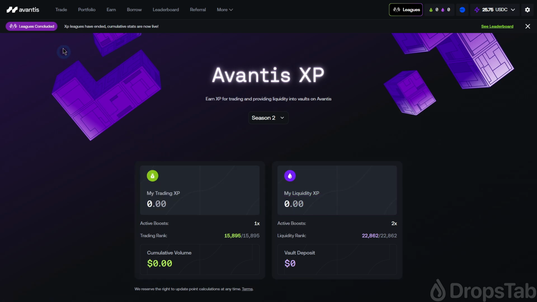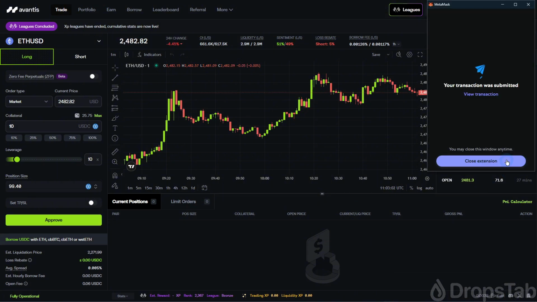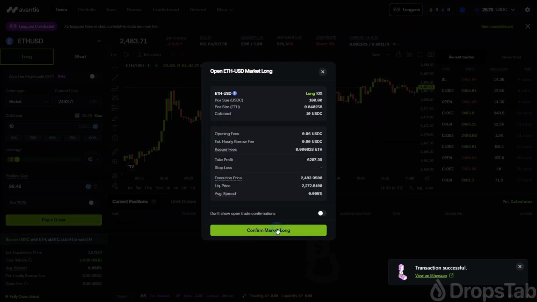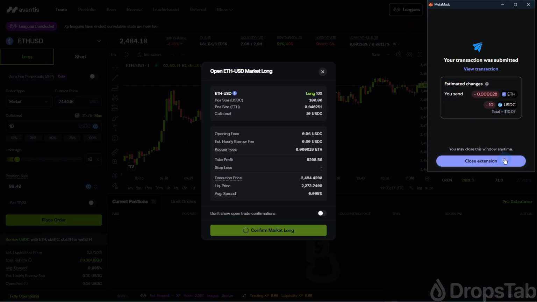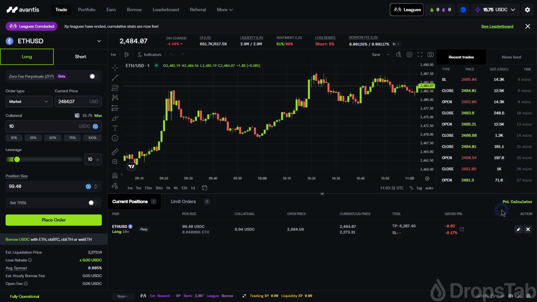Let's start with trading. Go to the Trade tab. Here, you can find all the features of a perpetual trading platform. Enter how many tokens you want to trade, choose your leverage, and approve spending on tokens. After double-checking everything, place your order. Your active order details will be shown at the bottom of the screen.